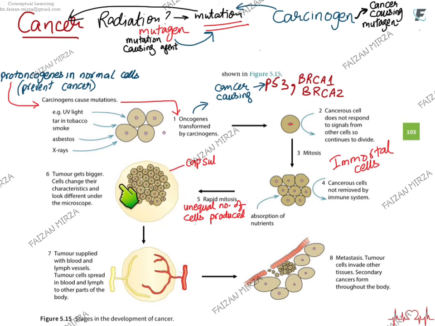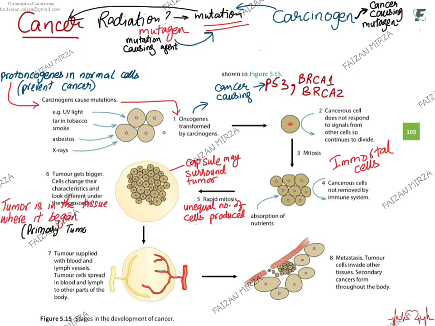At times, this tumor which is forming here may surround itself in a capsule. Not all tumors are encapsulated, but most of them do have capsules. The tumor is in the tissue where it began, so we say that this is a primary tumor. This primary tumor will start to get its own blood vessels and its own lymphatic vessels. It will start to get all the nutrients from this lymphatic supply and blood supply.